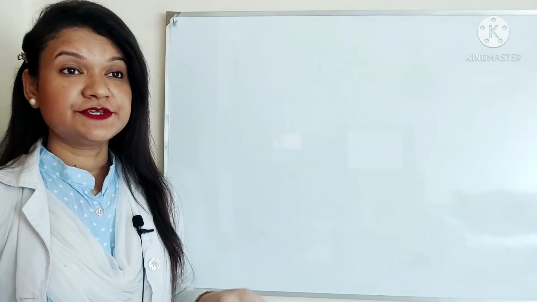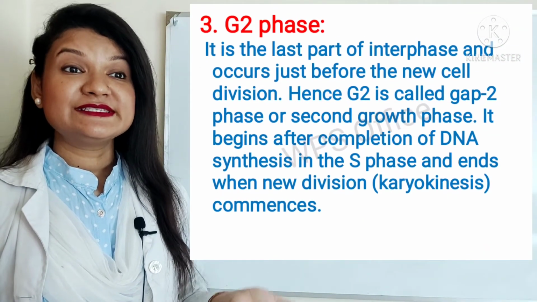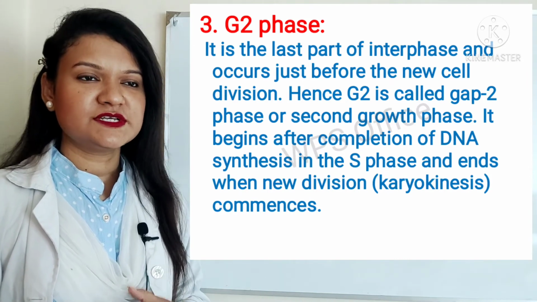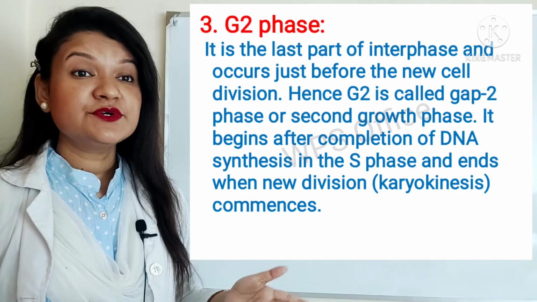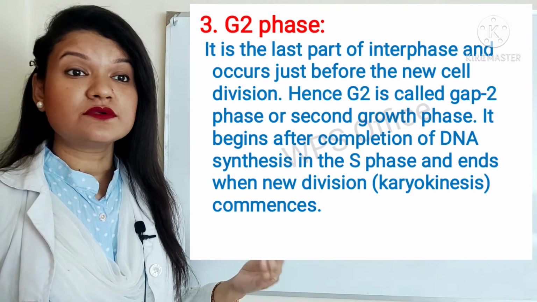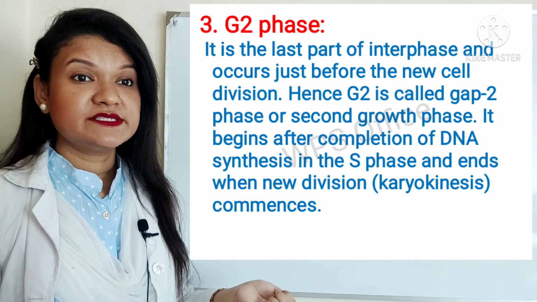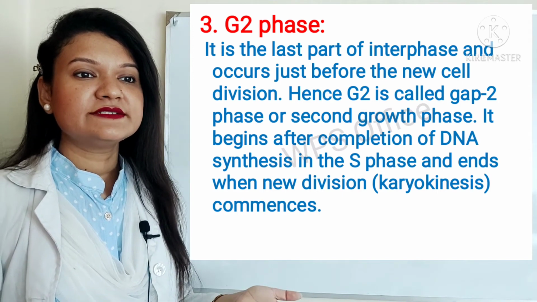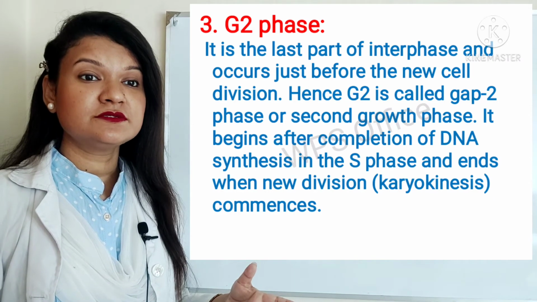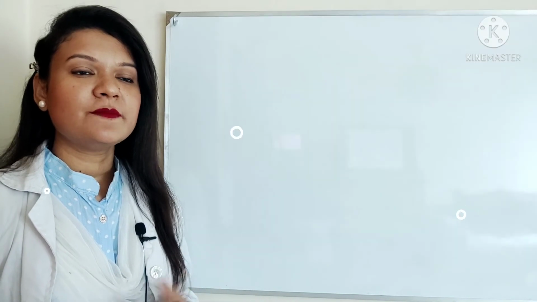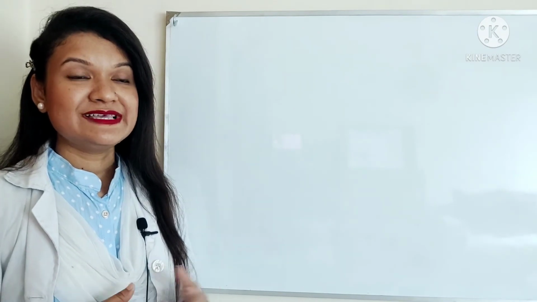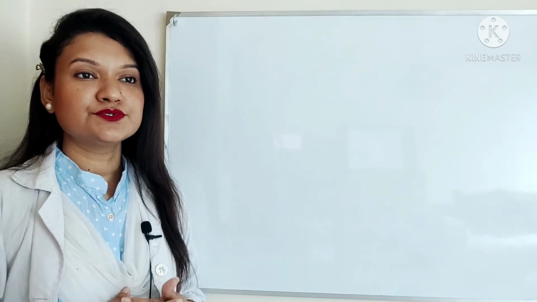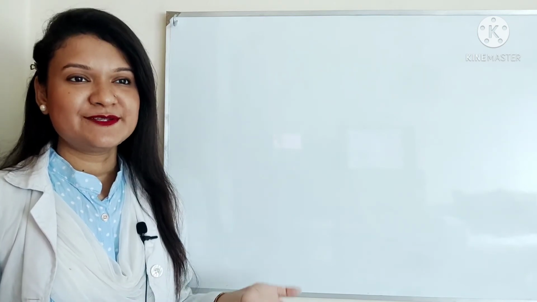And then number 3, G2 phase. It is the last part of interphase and occurs just before the new cell division. Hence, G2 is called gap 2 phase or second growth phase. It begins after completion of DNA synthesis in the S phase and ends when new division, that is karyokinesis, commences. So these are all about interphase, and now I will go to the M phase or mitosis phase.